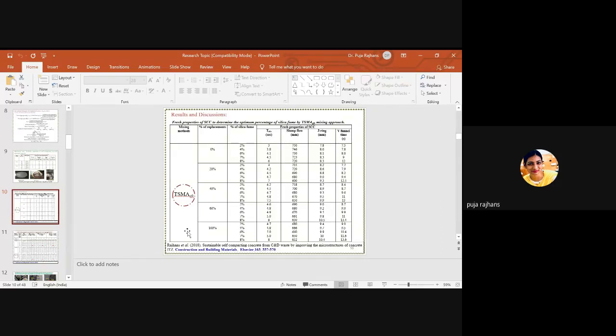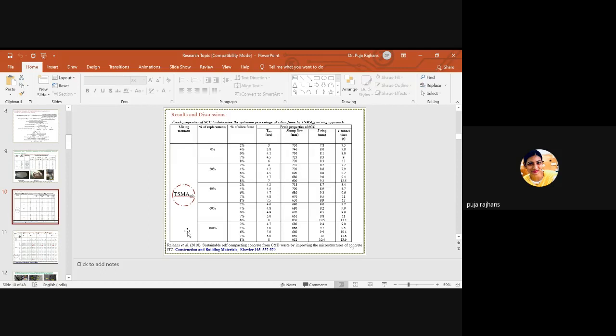My objective is to satisfy all the fresh properties for all the replacement percentages. So you can say that for 0% replacement, the percentage of silica fume can be 10%, and up to 10% all the fresh properties of self-compacting concrete will be satisfied. But if I go for 100% replacement, then it is 7%. So it is not like an optimum.